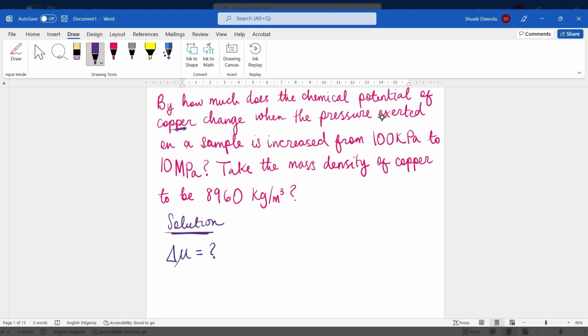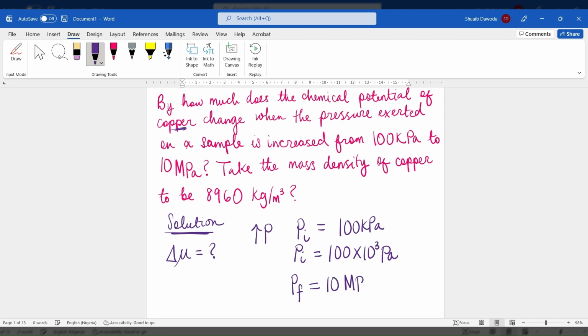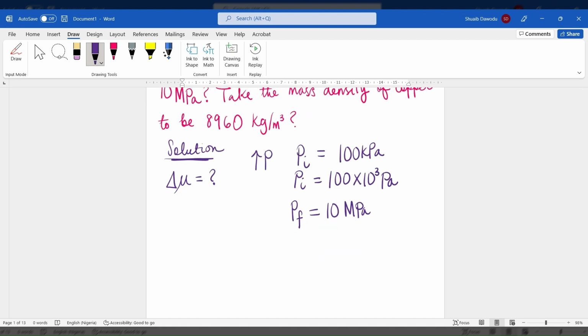The pressure exerted on a sample is increased from 100 kilopascal to 10 megapascal. So there's an initial pressure, which is 100 kilopascal. Kilo is times 10 raised to the power of 3, so that's 100 times 10 to the power of 3 pascals. The final pressure is 10 megapascals, and mega is times 10 raised to the power of 6, so that's 10 times 10 to the power of 6 pascal.